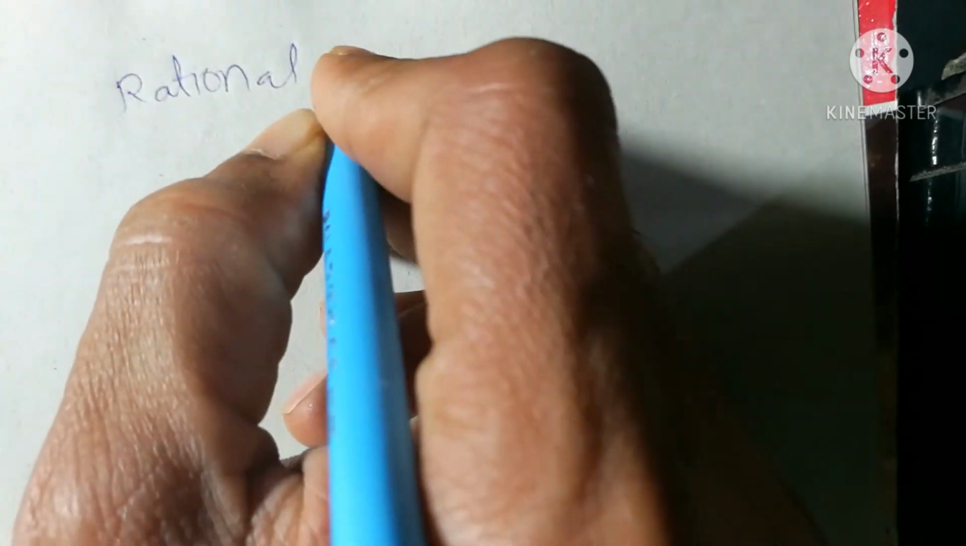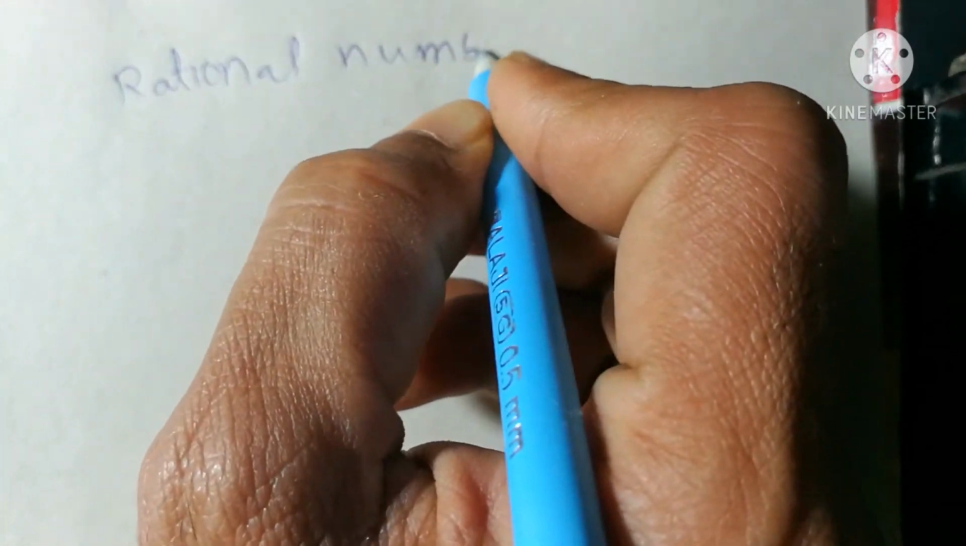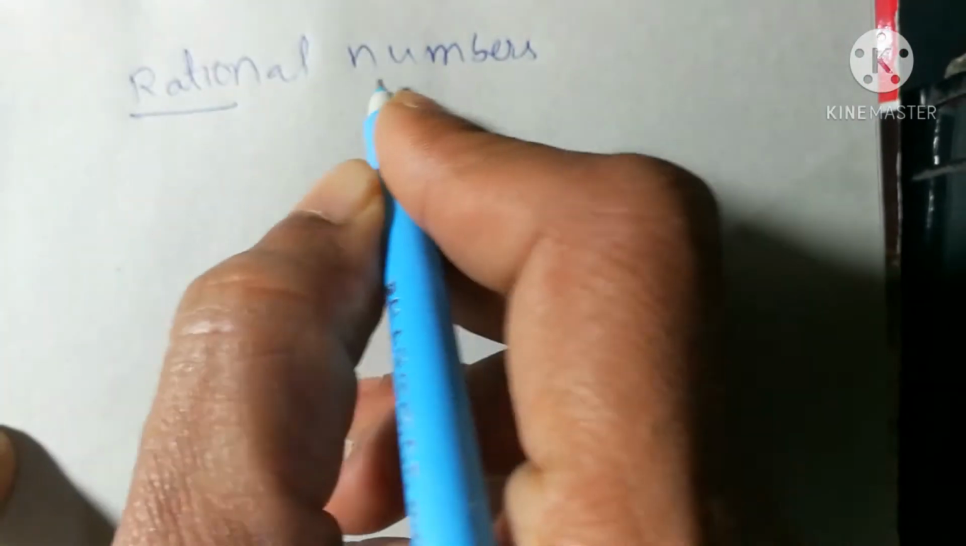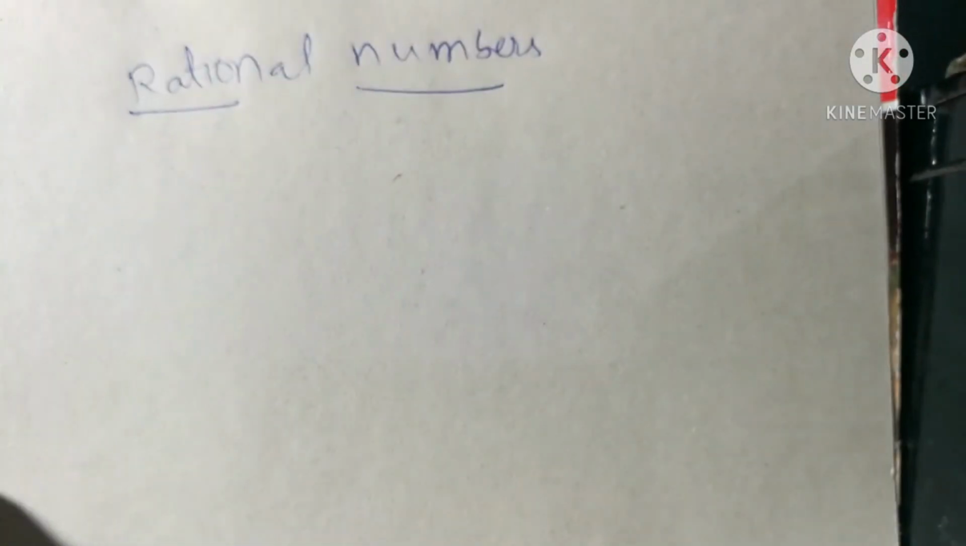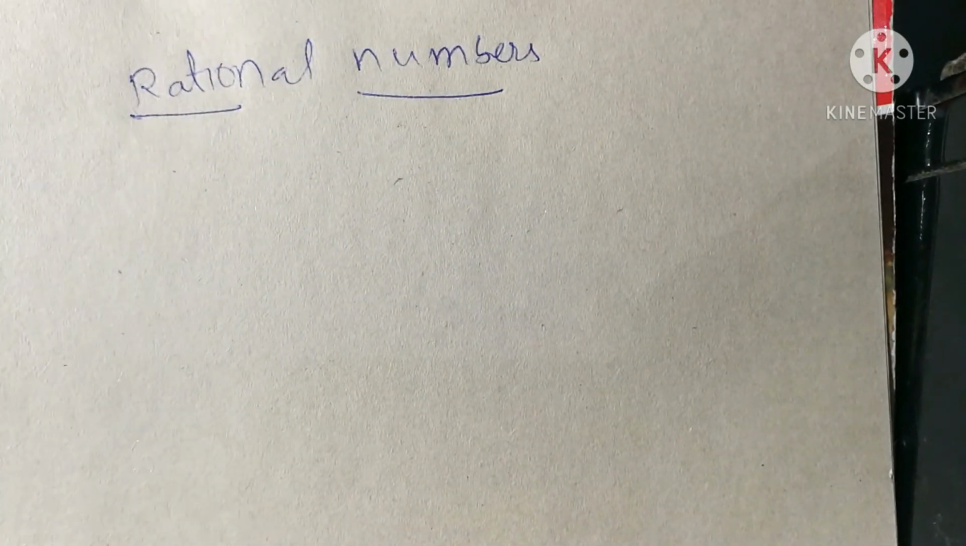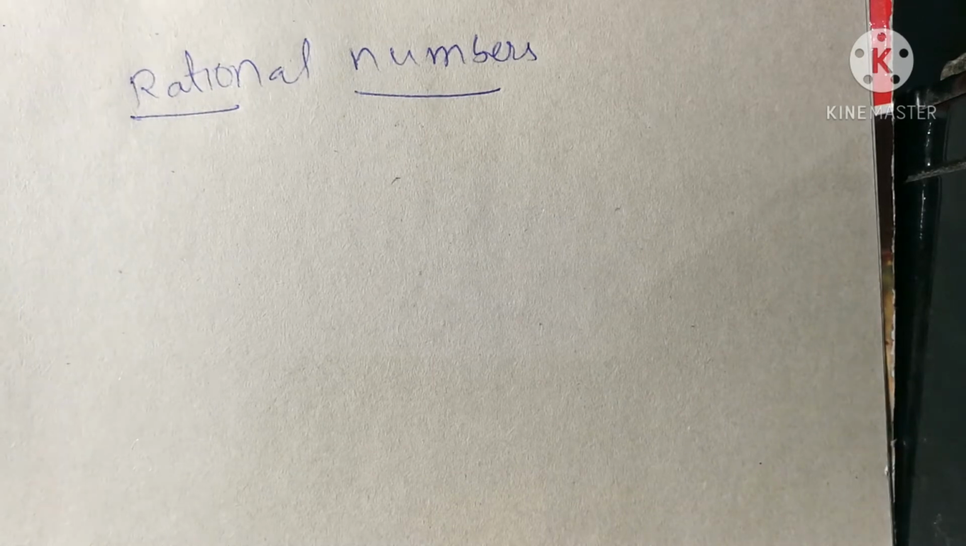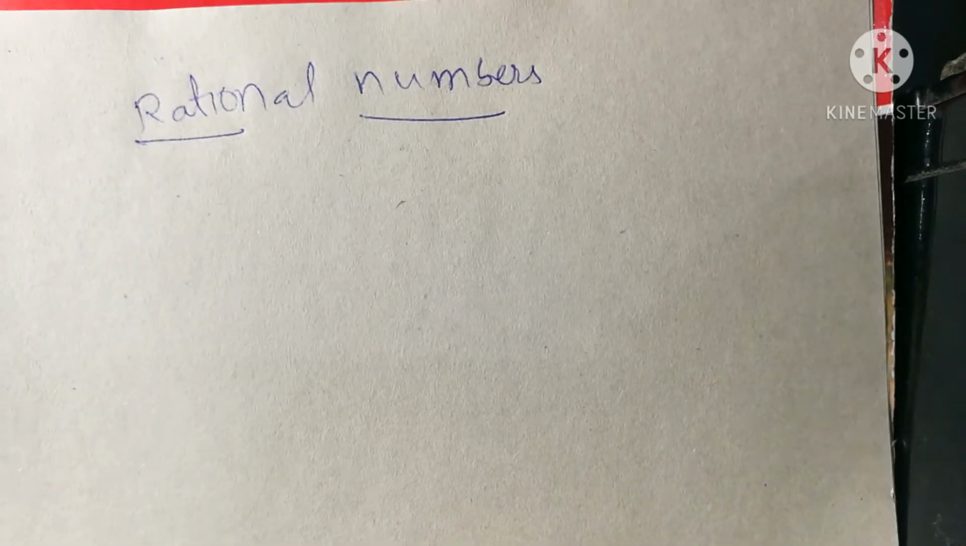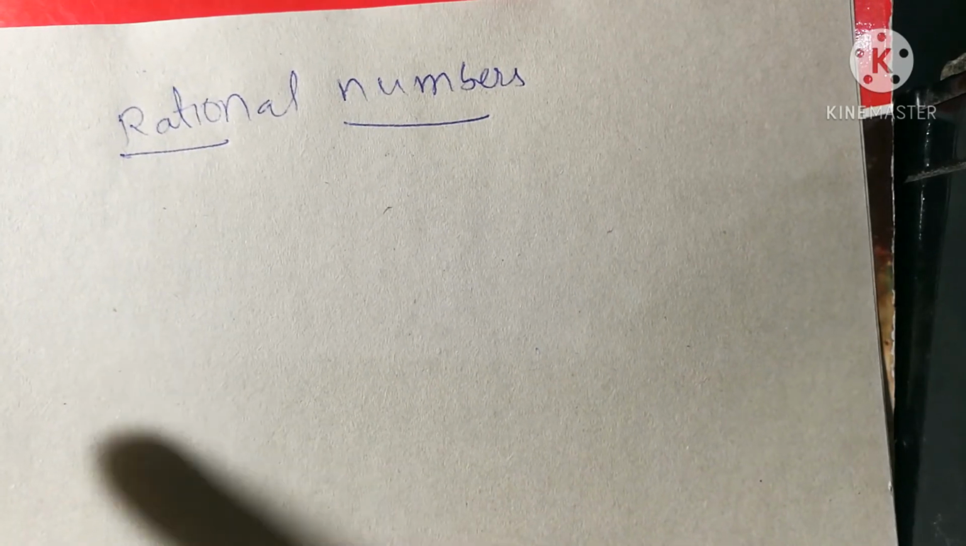So let's learn about rational numbers. Rational numbers. So first question arises, what are rational numbers? I will give you the proper definition at the end. First of all, don't think that it is a wrong definition. I will give you a simple definition to make you understand better.